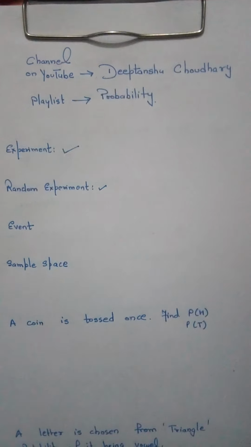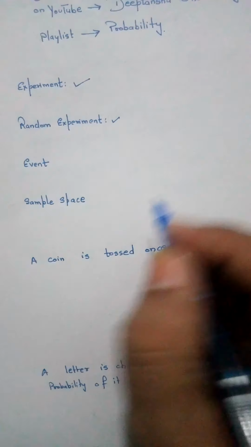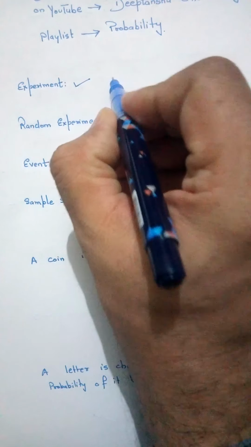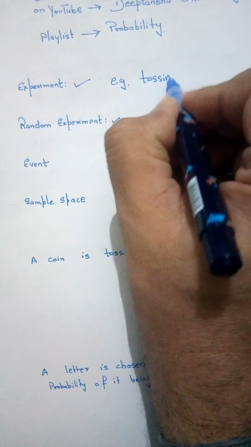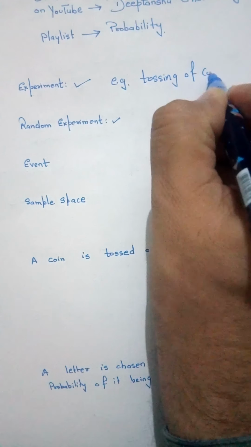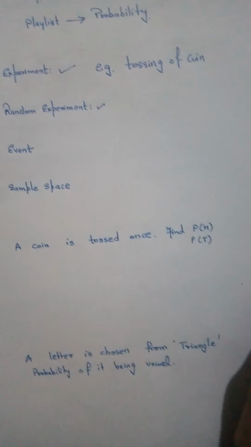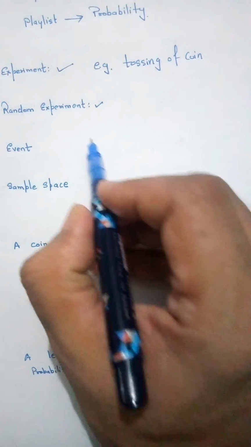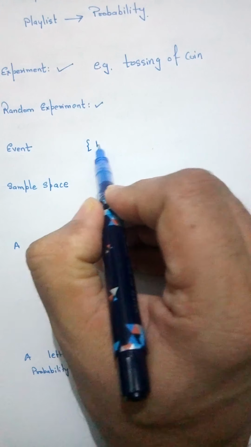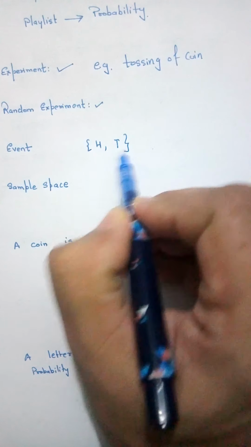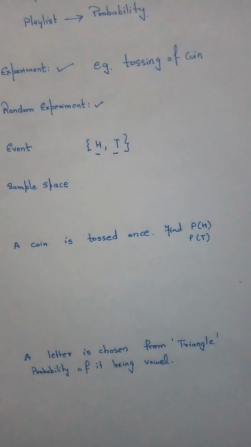Now if we take an example of an experiment, say tossing of a coin, so what will be the outcomes? You can get a head or you can get a tail. So these are the two possibilities.